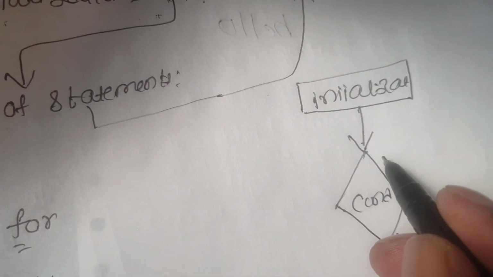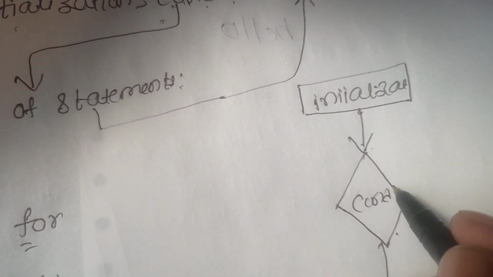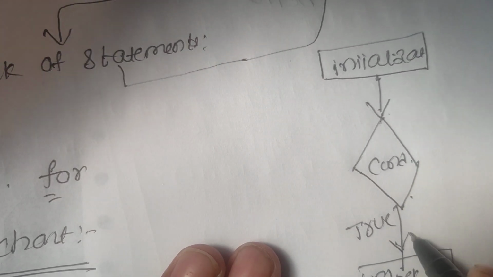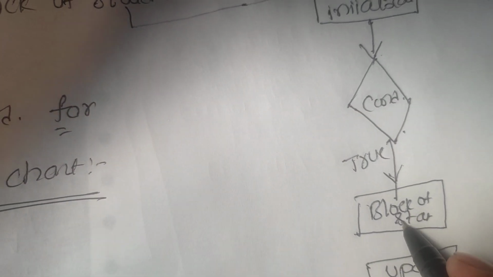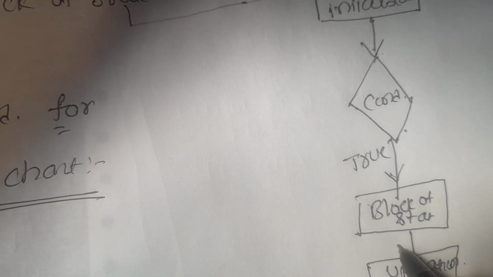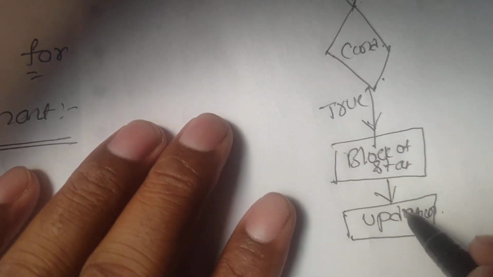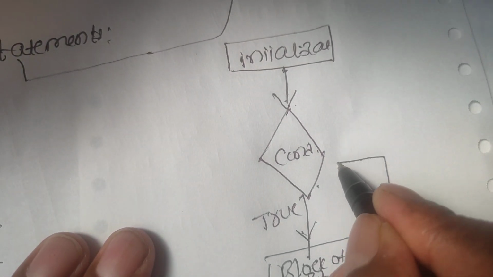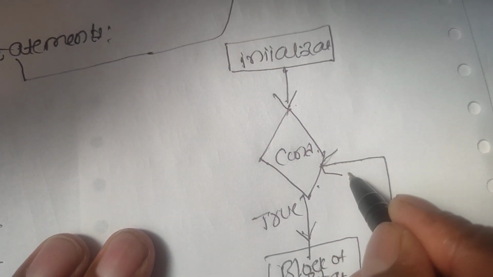So first initialization, then we move to the condition. If the condition is true, then the cursor enters the block of statements. After completion of the block of statements, the updation is executed. After that the cursor moves to the condition once again. That means this is the repetition.